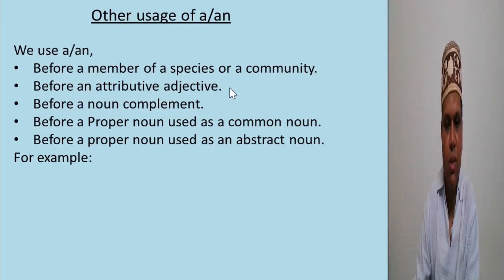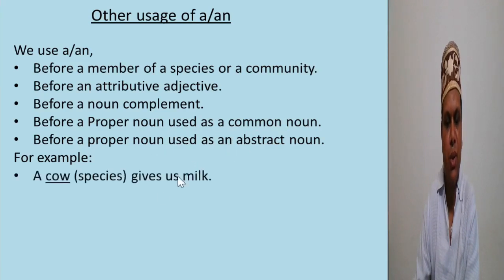An adjective that comes before a noun is called an attributive adjective. What is a noun complement? We know a complement is the term or word that completes the meaning of the verb. So when a noun completes the meaning of the sentence, it is called a noun complement. Sometimes we use a proper noun as a common noun. Sometimes we use a proper noun as an abstract noun.